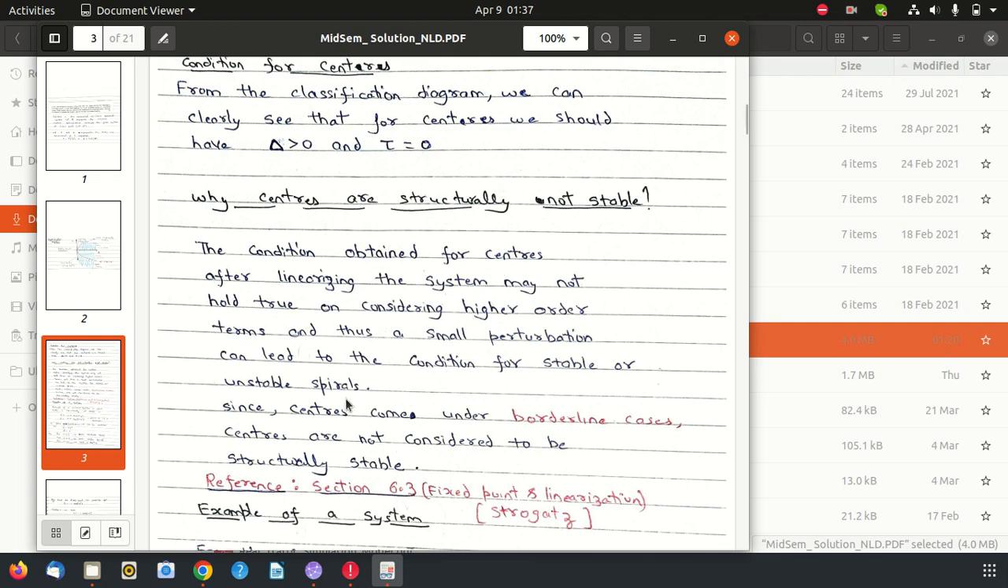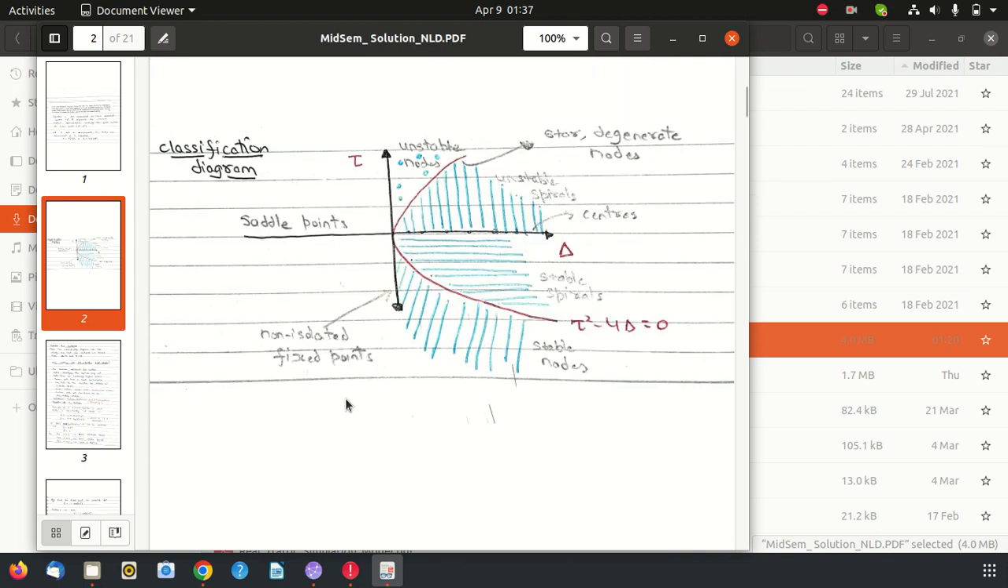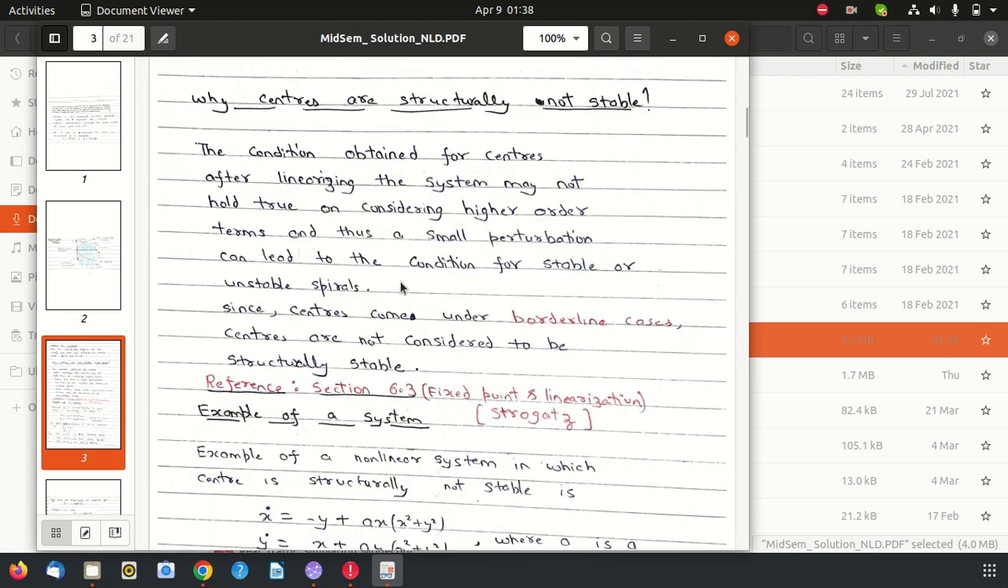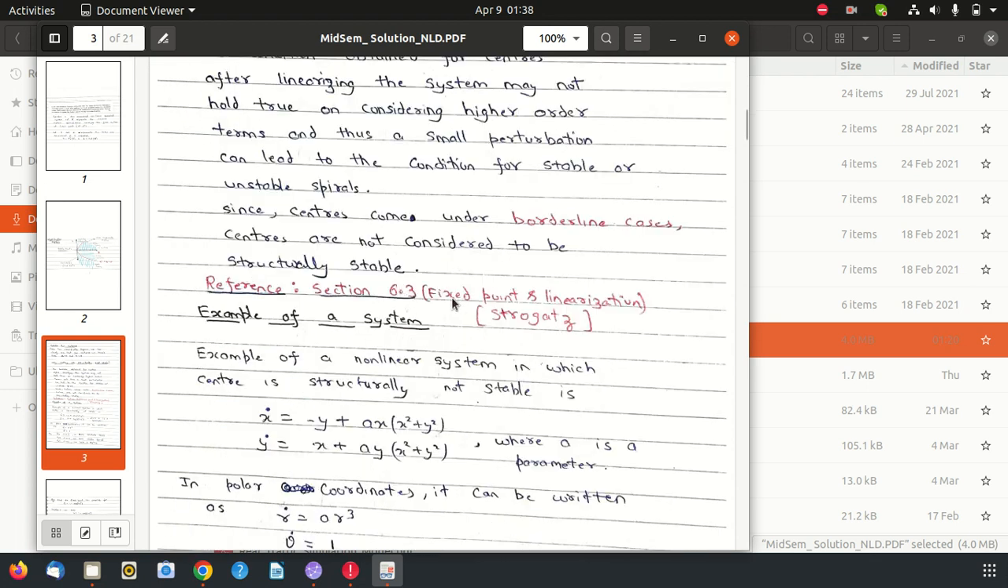Any perturbation due to considering the higher order terms may lead to stable or unstable spirals. So that's why these centers are not considered to be structurally stable. These are actually borderline cases, and borderline cases are not considered to be structurally stable. For more, you can look over section 6.3 of Strogatz, under the topic fixed points and linearization. If you have given this correct, I have given one mark for this explanation.